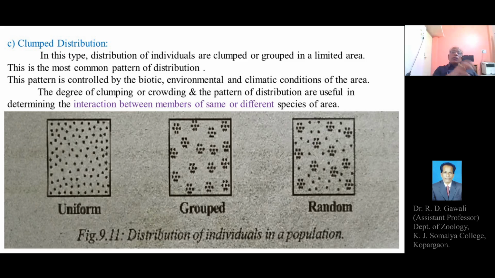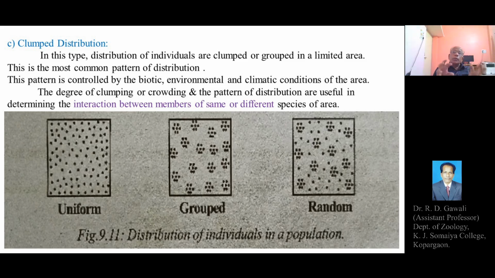So this is a clumped distribution, or dispersion pattern, or distribution pattern of the individuals, representing the group of the individuals or the members of the population. And in the third square, we can see there is a random distribution. The individuals or organisms of the population or the species may occur in the form of groups or as single individual members, meaning there is no specific pattern.